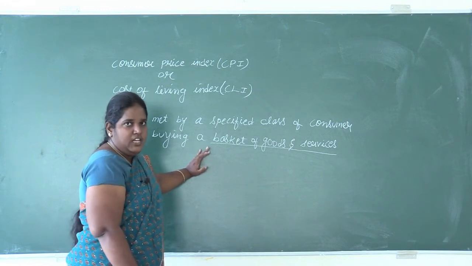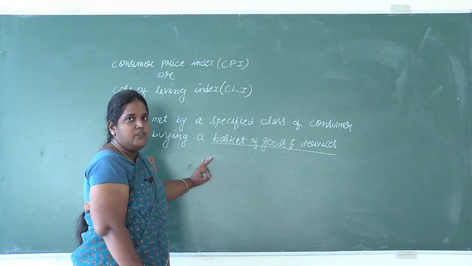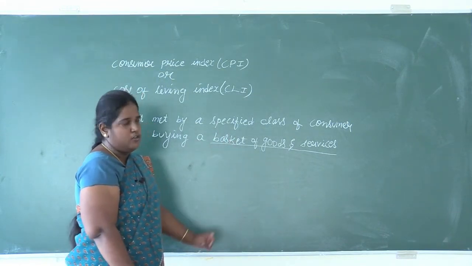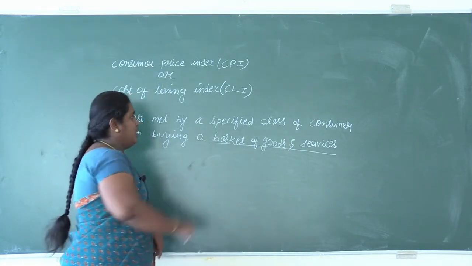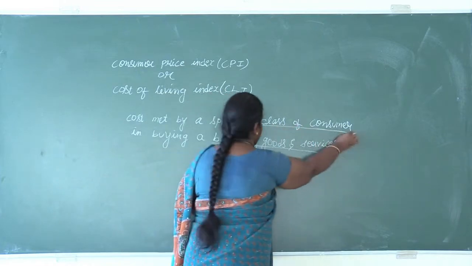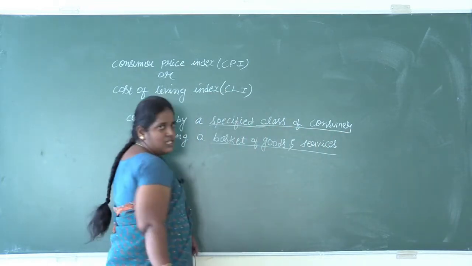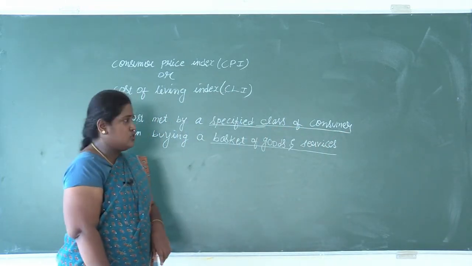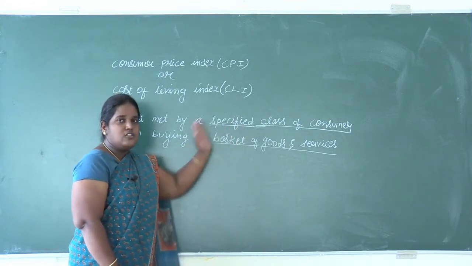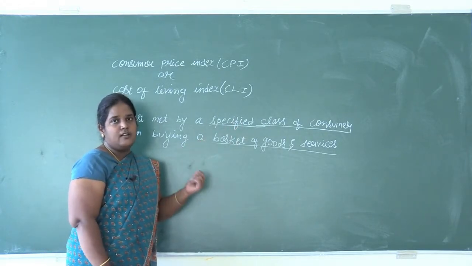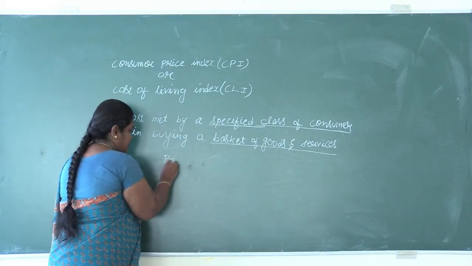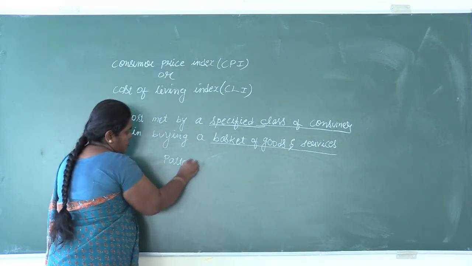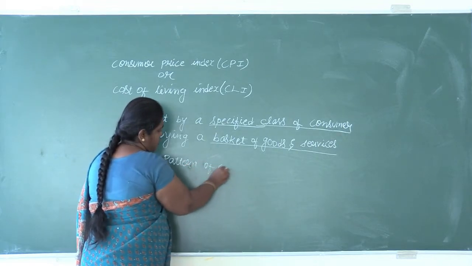In day-to-day life, the things that are required for a specified class of consumer are the basket of goods and services. Here we mentioned a specified class of consumer. It means the consumers we have chosen have an identical pattern of consumption.